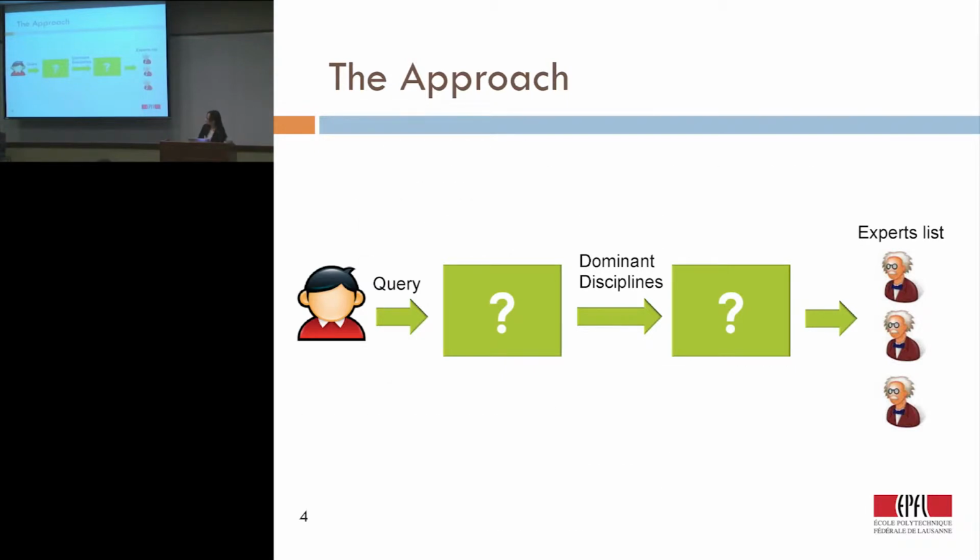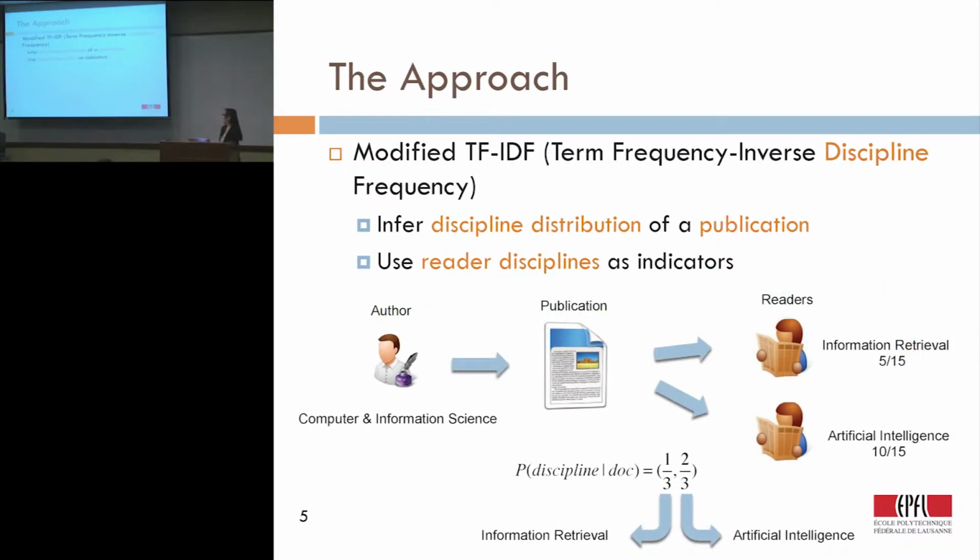To solve the first problem, we use a modified TF-IDF approach. The original TF-IDF is term frequency inverse document frequency. Basically, the idea is that it measures how important a term is for a given document. Instead of doing that, we measure how important a term is for a certain discipline, so we changed the document into discipline.